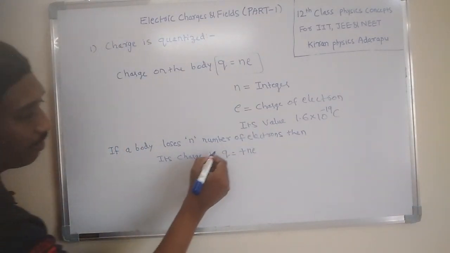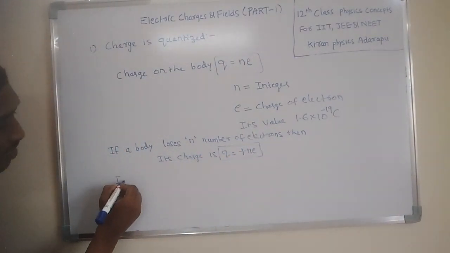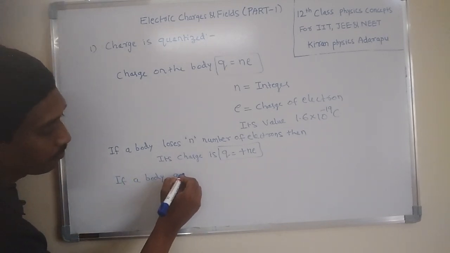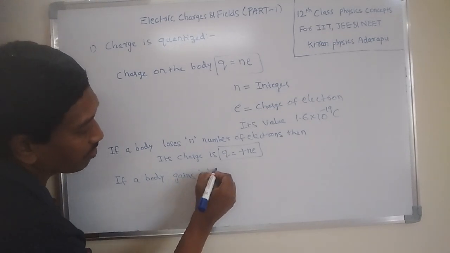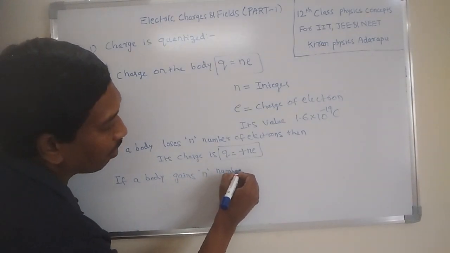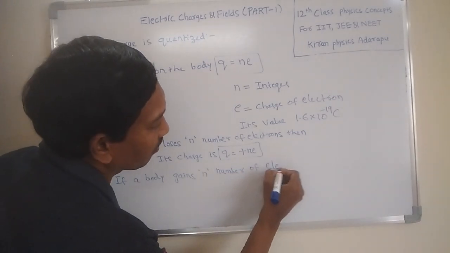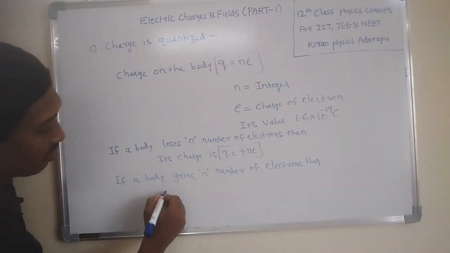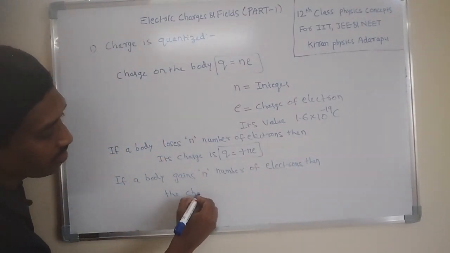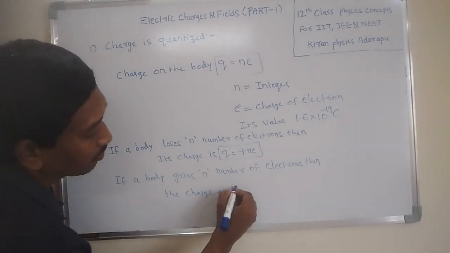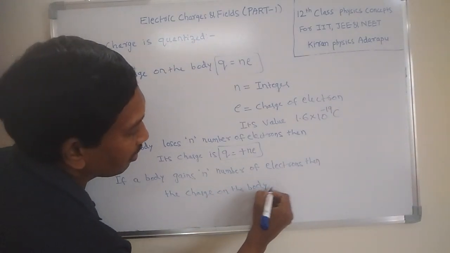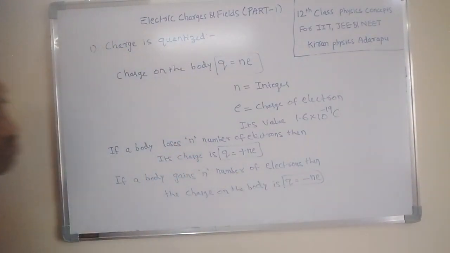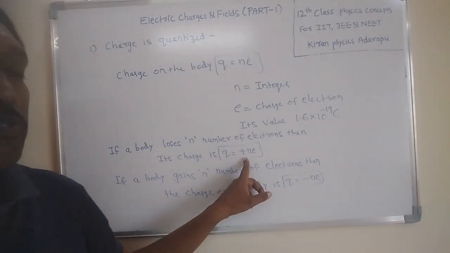Now in the same way, if a body gains n number of electrons, then what is the charge on the body? The charge on the body is Q = -Ne. That's the difference between these two. So this is negative charge, and this one is positive charge.